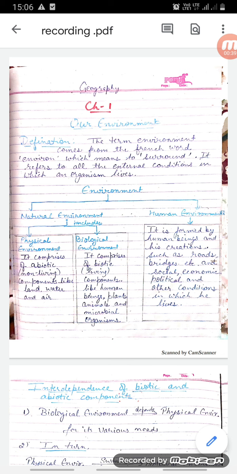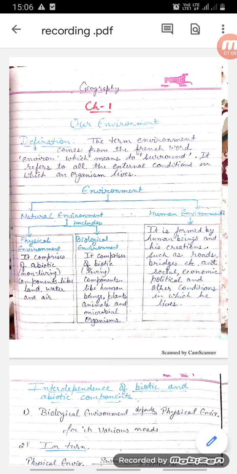Environment can be broadly classified into two types: natural environment and human environment. Natural environment, as the name itself suggests, is the environment created by nature or provided by nature. Human environment, also as the name suggests, is the environment created by humans to satisfy their various needs.